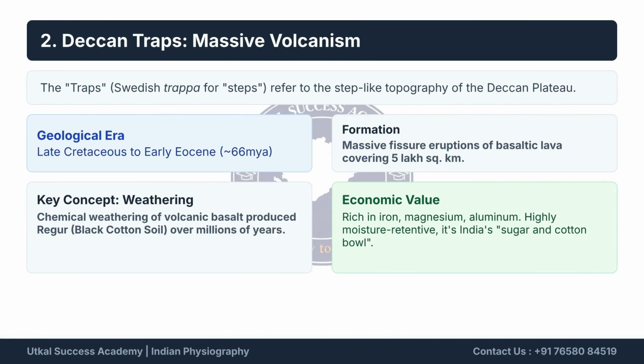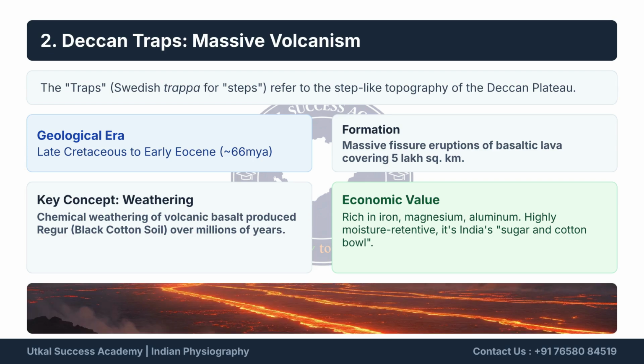The Deccan traps refer to the step-like topography resulting from massive fissure eruptions of basaltic lava during the late Cretaceous to early Eocene era. Weathering produced regur, or black cotton soil, rich in iron and moisture retentive, making it vital for cotton and sugar production.